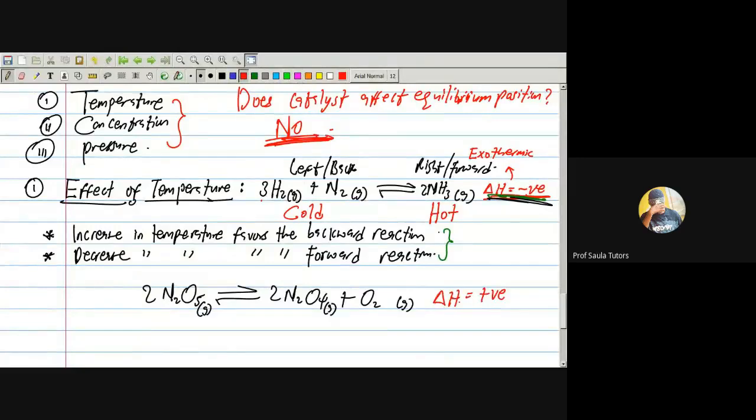Now, look at this one. Delta H is positive. That means endothermic. Now, pay attention, please. Endothermic means it is cold. So I have a cold part here, and this backward one will do the opposite, which is hot.